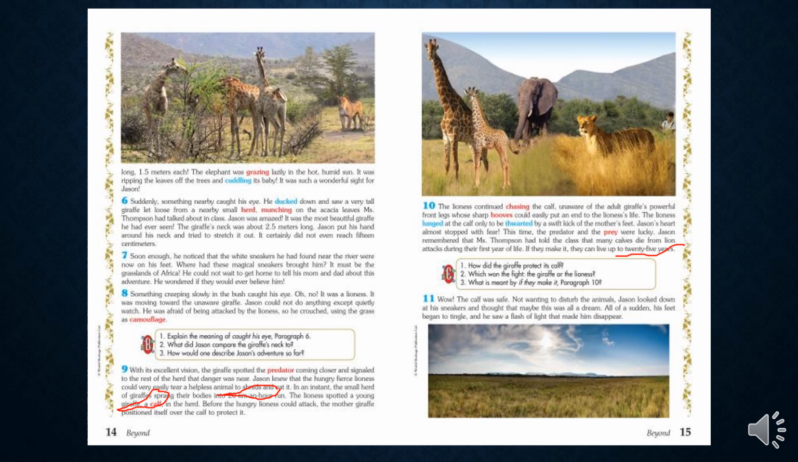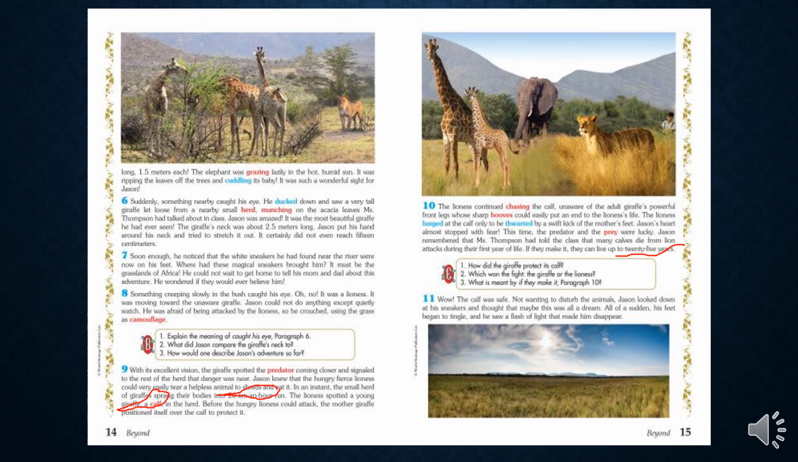Paragraph 11. Wow, the calf was safe. Not wanting to disturb the animals, Jason looked down at his sneakers and thought that maybe this was a dream. All of a sudden, his feet began to tingle, and he saw a flash of light that made him disappear.